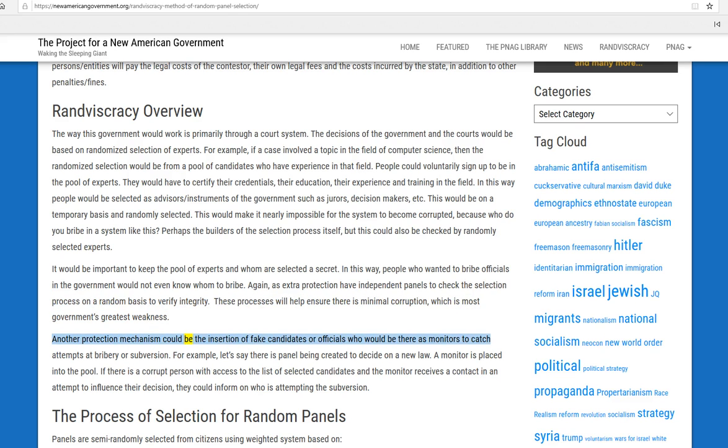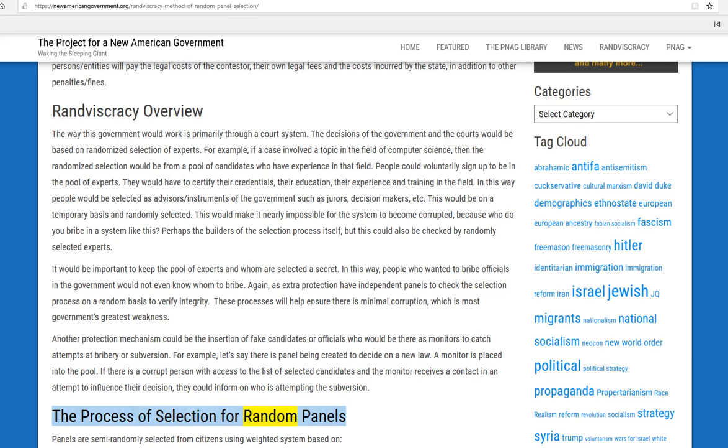Another protection mechanism could be the insertion of fake candidates or officials who would be there as monitors to catch attempts at bribery or subversion. For example, let's say there is a panel being created to decide on a new law. A monitor is placed into the pool. If there is a corrupt person with access to the list of selected candidates and the monitor receives a contact in an attempt to influence their decision, they could inform on who is attempting the subversion.